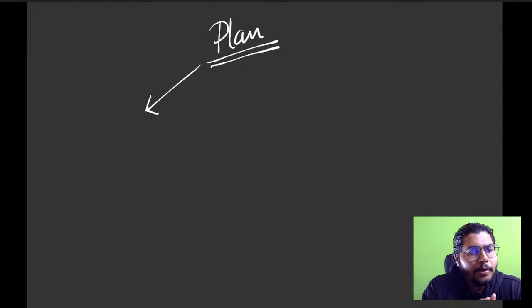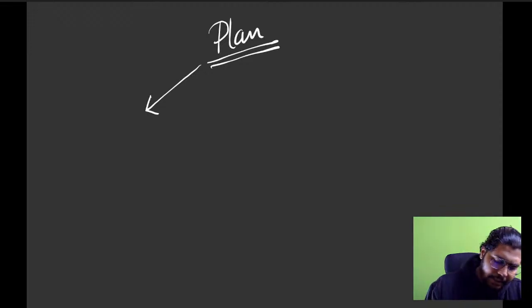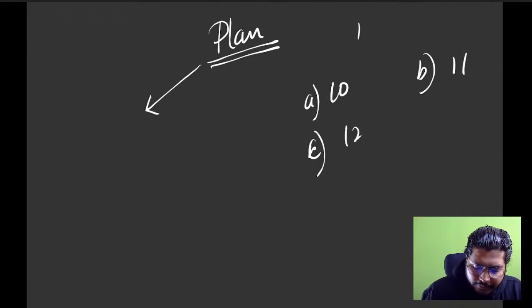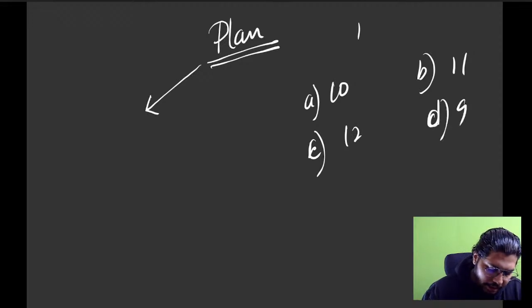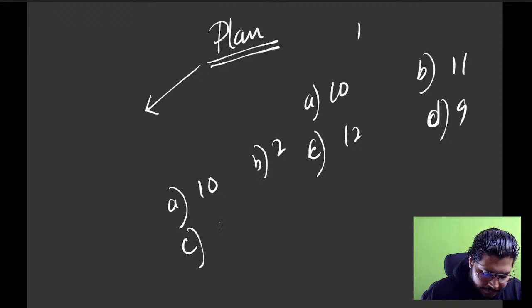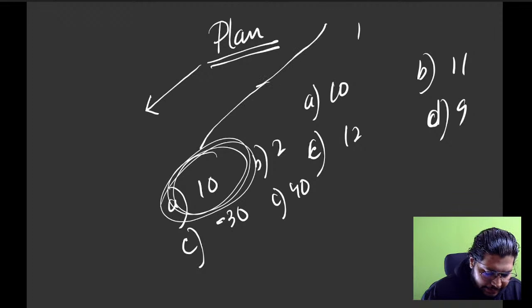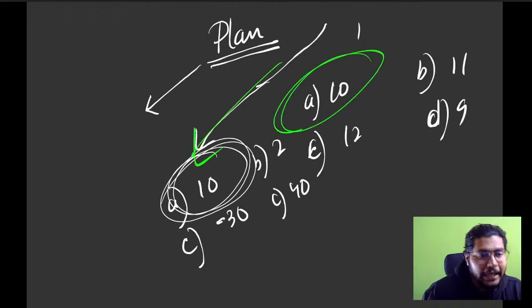What about the question level? I already told you the level is almost the same. The options in COMEDK are closer. Let's say an answer in COMEDK is 10, so you'll get options 10, 11, 12 and 9. If the same thing comes for CET, the options will be 2, minus 30, 40. So to find an answer and to guess it is easier in CET, while in COMEDK it's tougher.